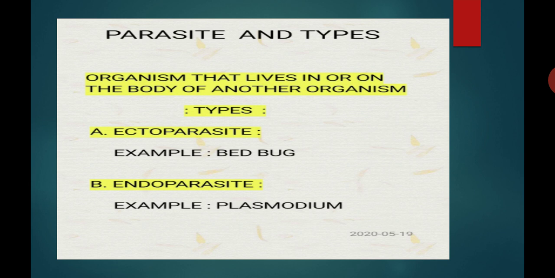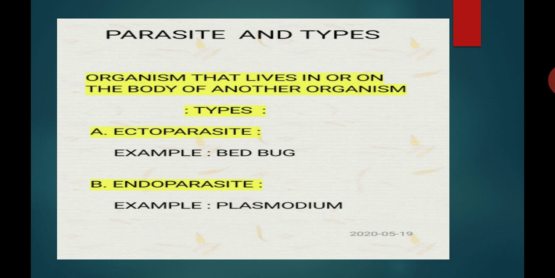What is a parasite, and what are the types of parasite? A parasite is an organism that lives inside the body or on the body surface of another organism.